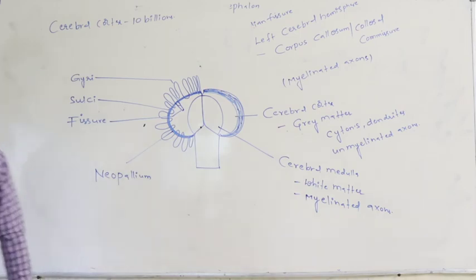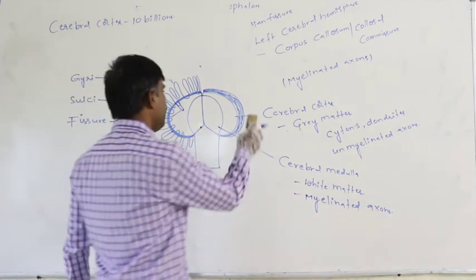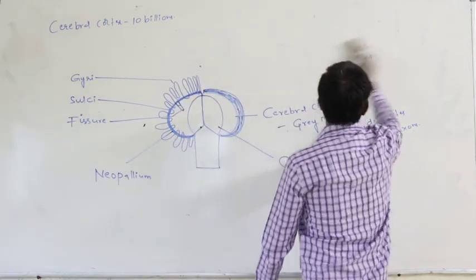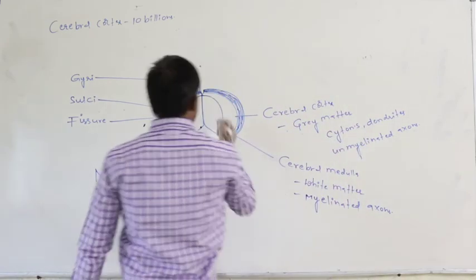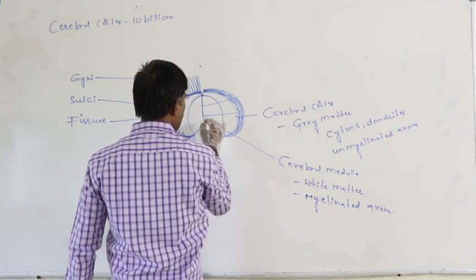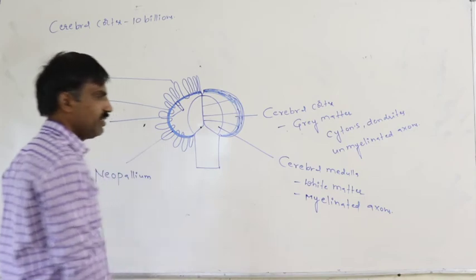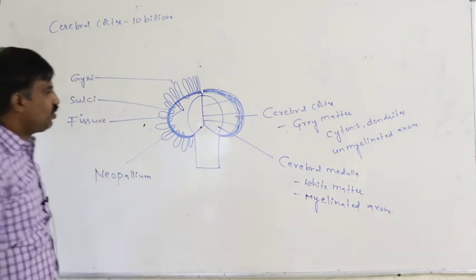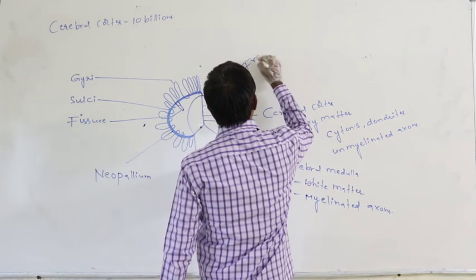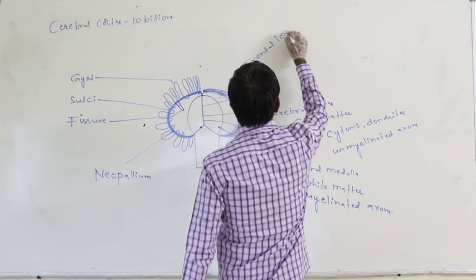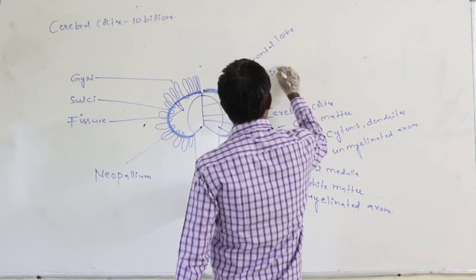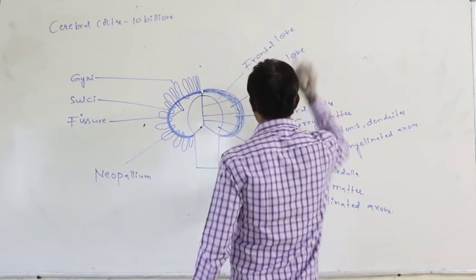Again, when we observe the cerebral hemisphere, in each and every cerebral hemisphere, 4 lobes are present like this. This lobe is said to be the frontal lobe. This is said to be the parietal lobe.